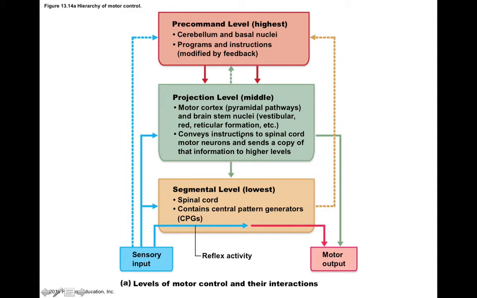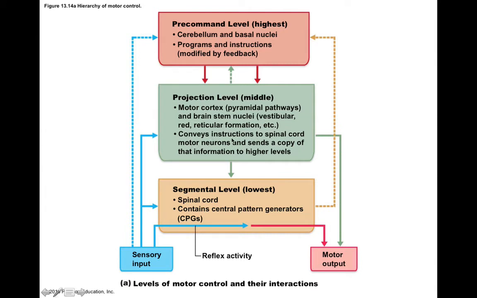So as information descends to the spinal cord to send out basically a command to your lower motor neurons, there's also a copy of that command that's sent to the pre-command level that checks that feedback and makes sure that it's actually a good plan. And if there's a problem, then the pre-command level can send information back to the projection level, and you can modify this in real time. So ultimately, the projection level is the conscious sensation of conveying instructions to the spinal cord.